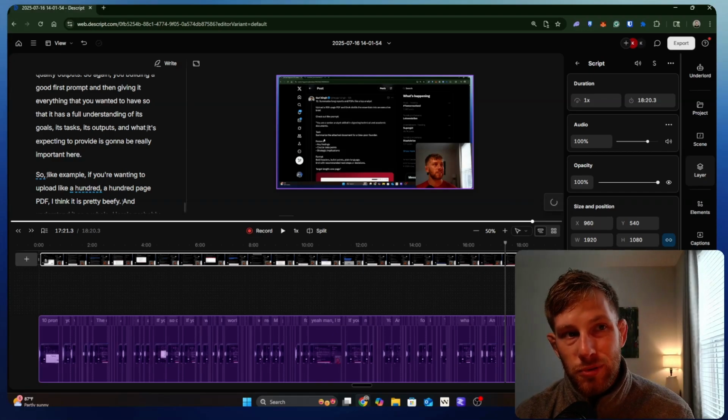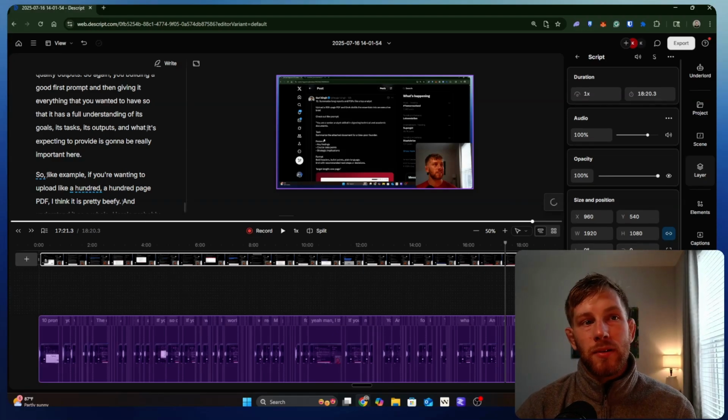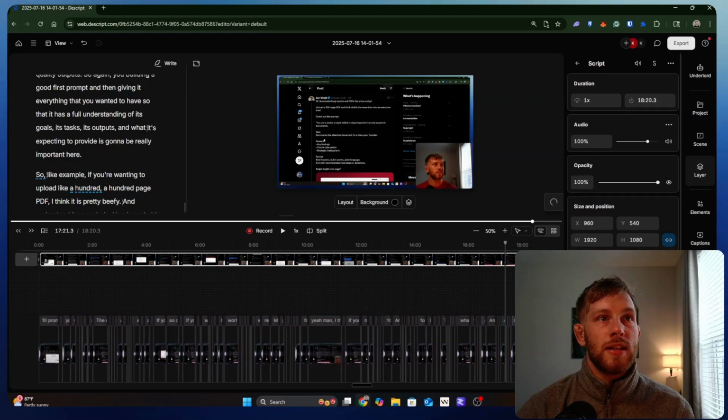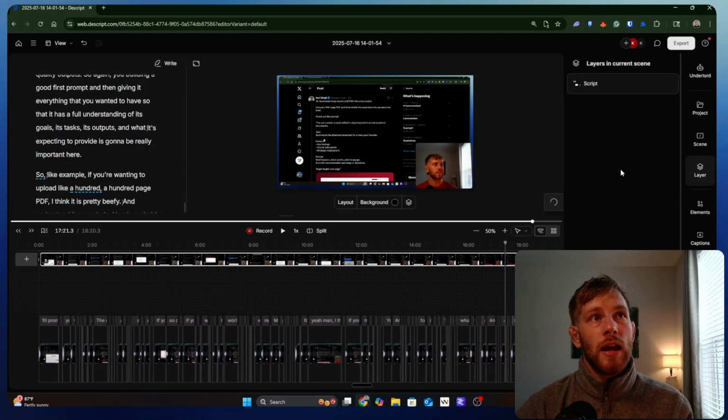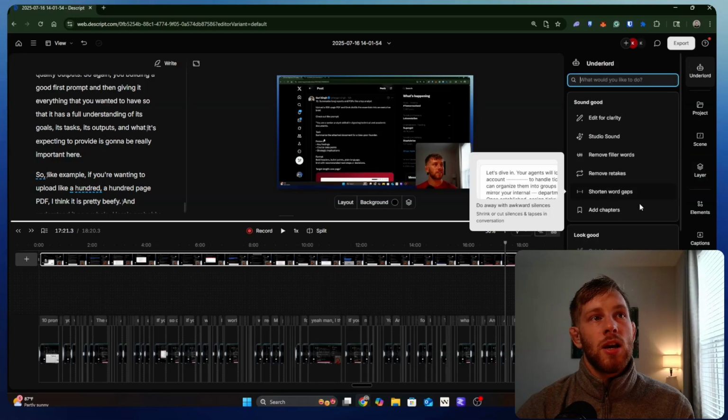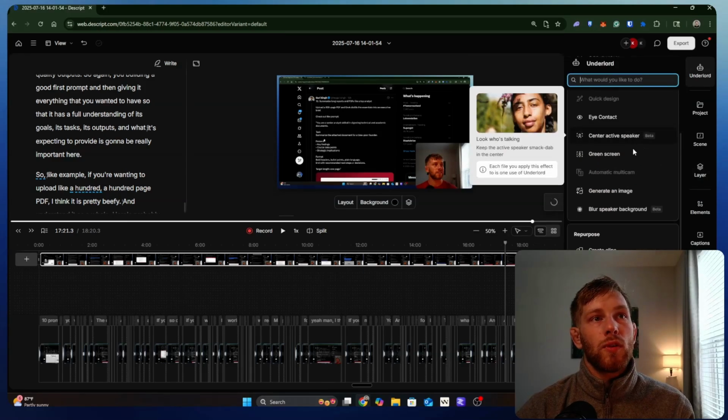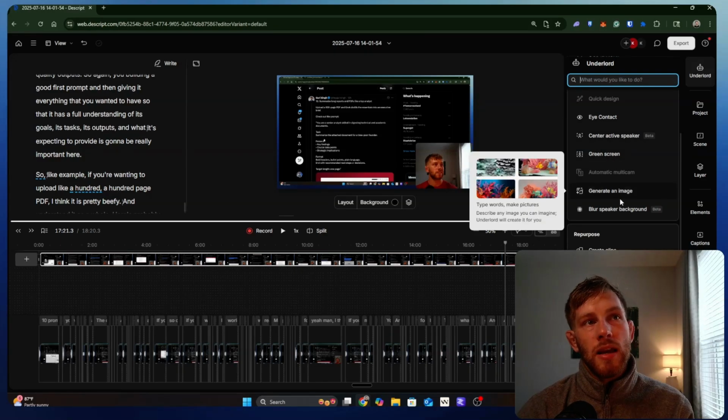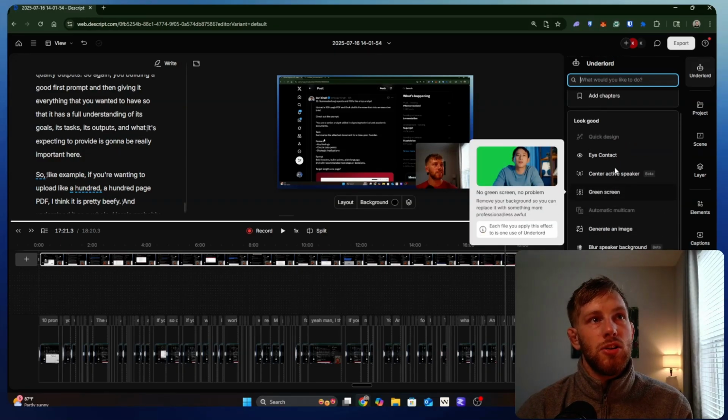You could sit here and go through and do more, but you're probably going to be able to get away with just this. Now, this will take a moment, but once that is done, it will have finished this process. Here under the AI Overlord, you also have all of these other features. Now, for me, again, I don't necessarily use these.